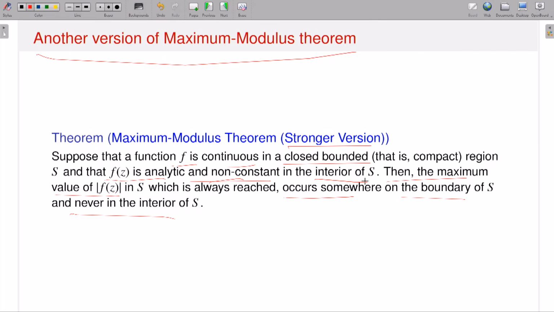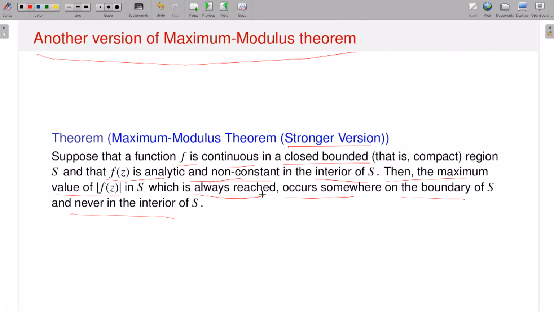So stronger version means earlier I cannot guarantee whether maxima or minima of modulus of f exist. But since I am starting with a function f continuous on a closed bounded region S where my function is non-constant and analytic in the interior, the first conclusion is that maxima or minima of modulus of f always exist. See, that's what I have written, which is always reached. Because I have a compact set and a continuous function, maxima and minima always exist and are attained.